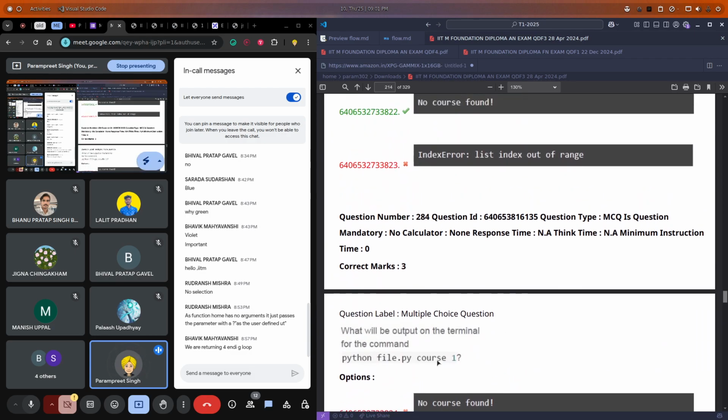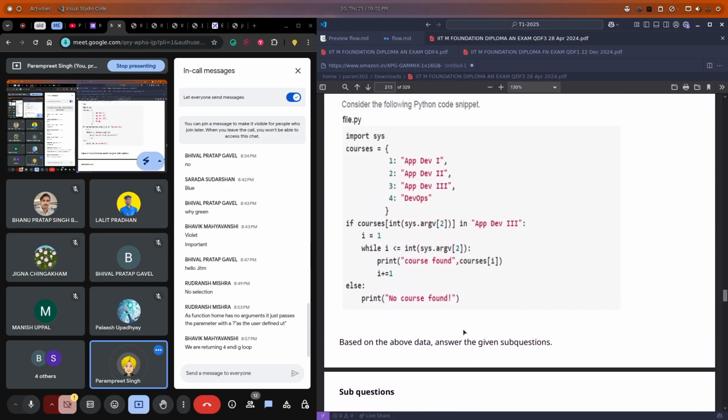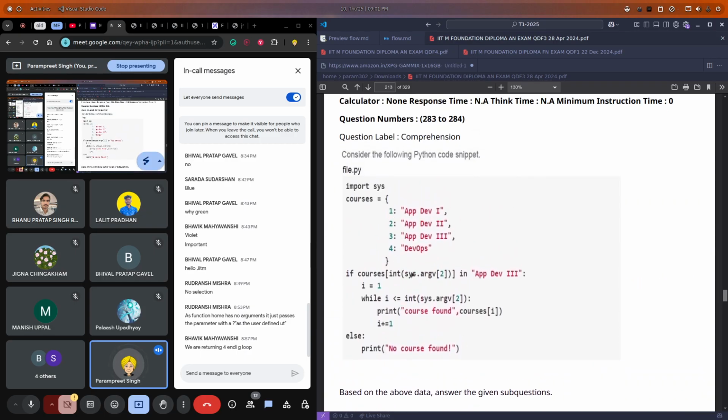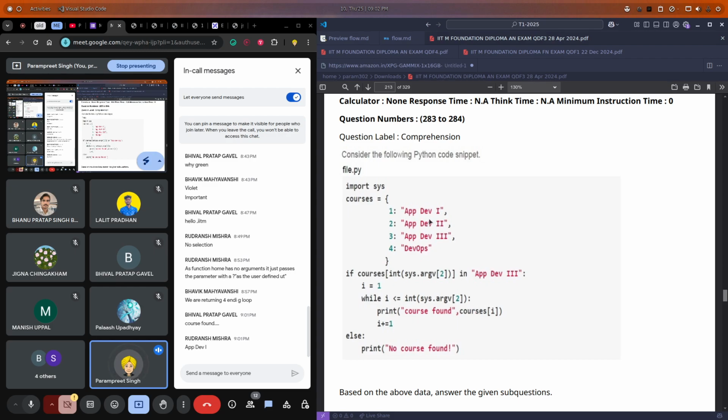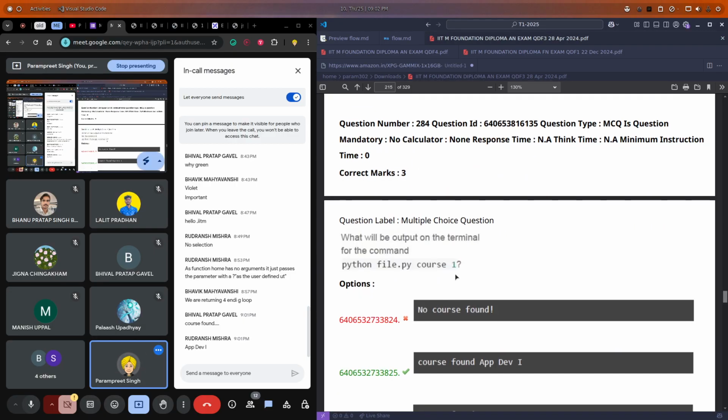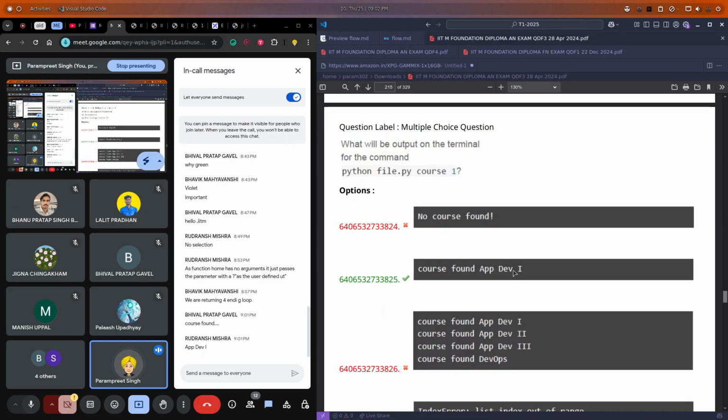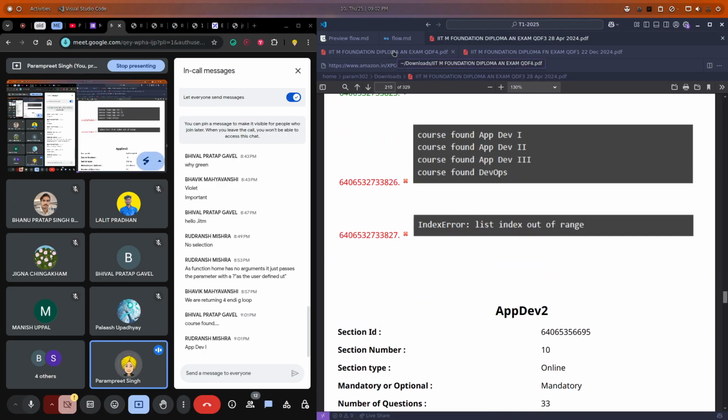Now for the second question, if we do course 1, what do you think will be the output? 1 is being passed here in argv2. Anyone? Okay, course found. How many times do we get it? Yes, app-dev1 only, because we are passing 1 and this loop is running only once. So we will get course found app-dev1. Okay, that is it. Now let's move to the next one.